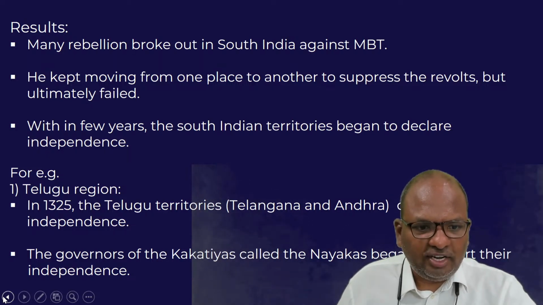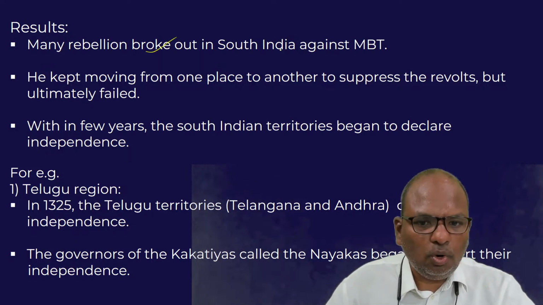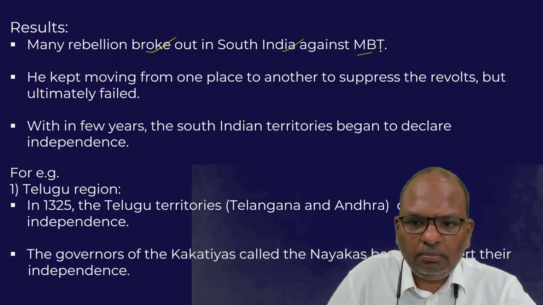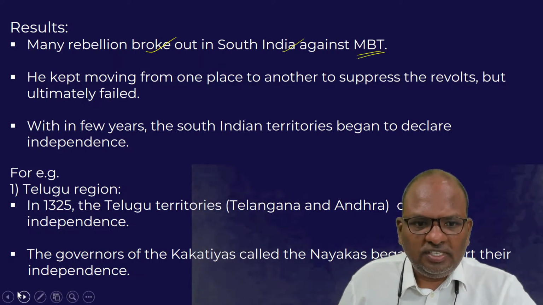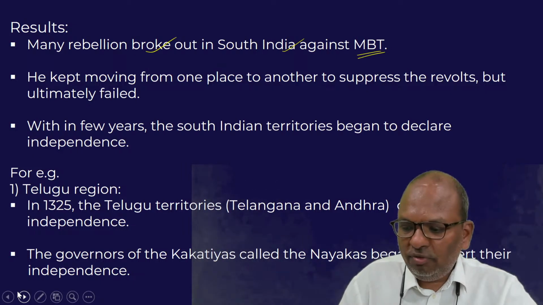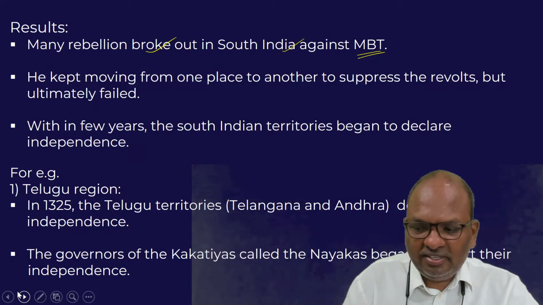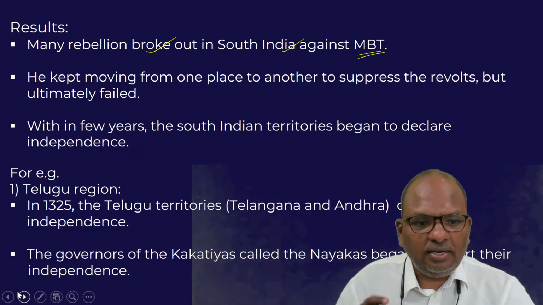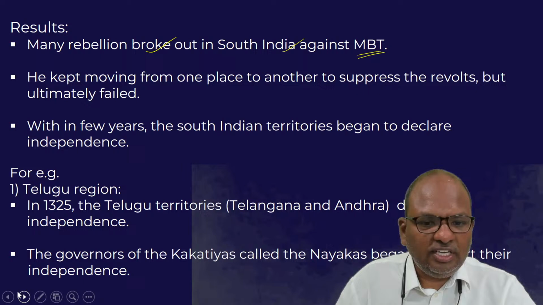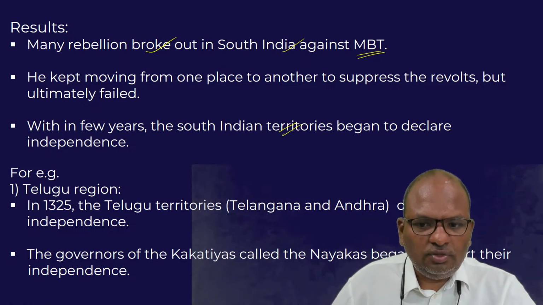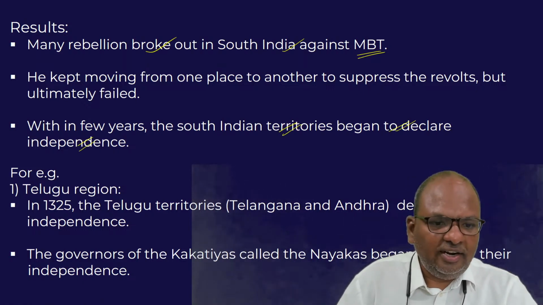Within a short span of time, many rebellions broke out in South India against him. Muhammad bin Tughlaq kept moving from one part of South India to another to suppress these rebellions, but ultimately failed. And within a few years, the entire South Indian territories began to declare independence.